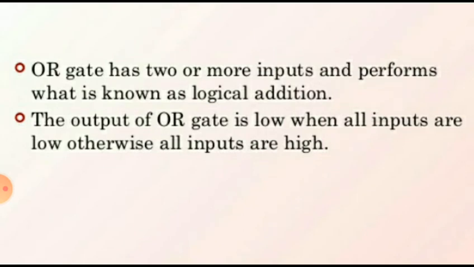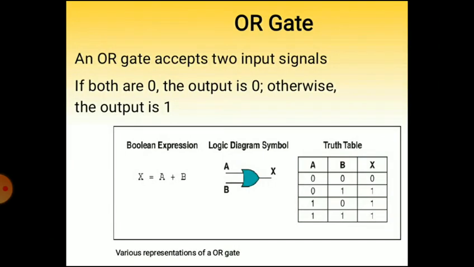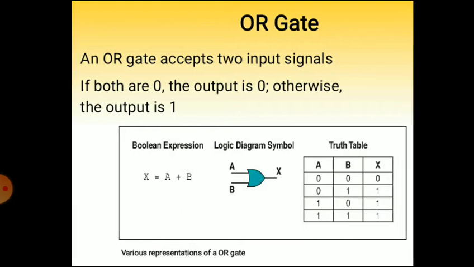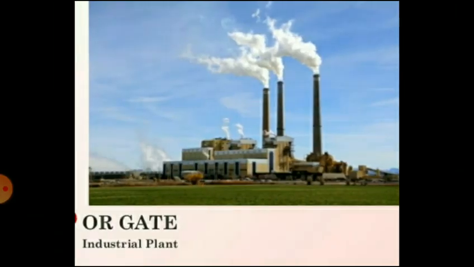The OR gate has two or more inputs and performs what is known as logical addition. X equal to A plus B, that is the logical addition for the OR gate. The output of the OR gate is low when all inputs are low, otherwise the output is high. Now an application of the OR gate in an industrial plant.